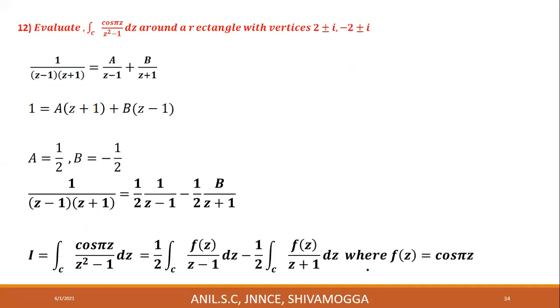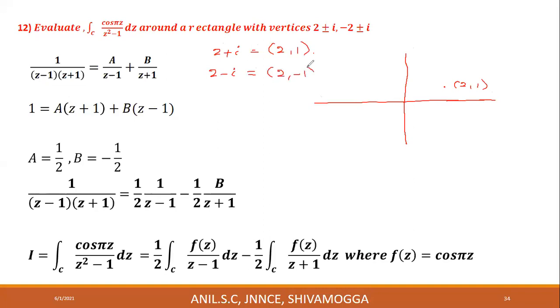Now, sketch this. This is the y-axis. This is the x-axis. Sketch the points. 2 plus i means the real part is 2 and the imaginary part is 1: 2 units along the x-axis and 1 unit along the y-axis. It will be here, 2, 1. 2 minus i means 2 units along the x-axis and minus 1 along the y-axis. That is this point, 2, minus 1.